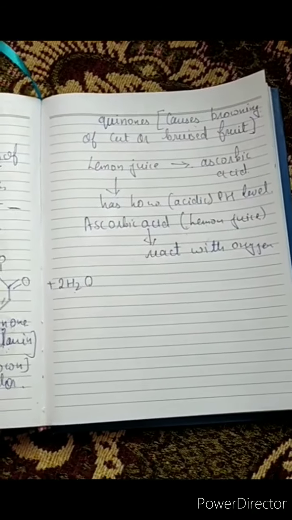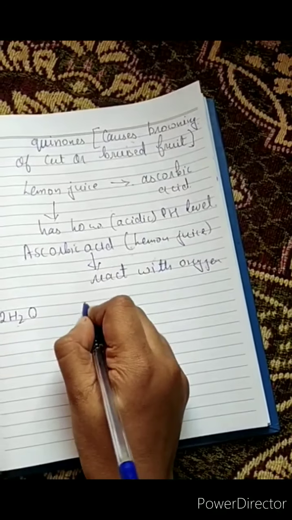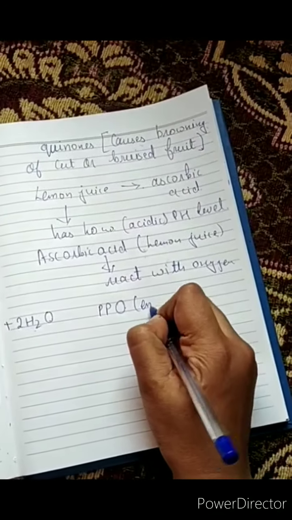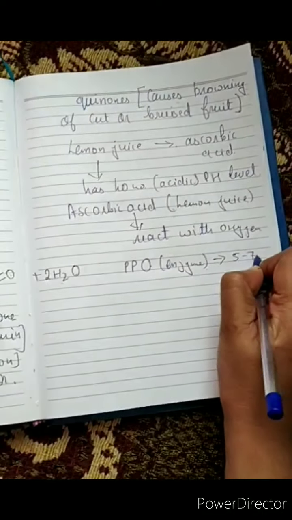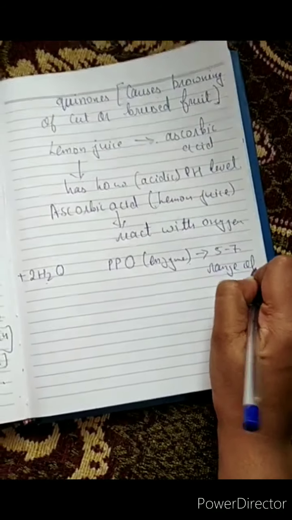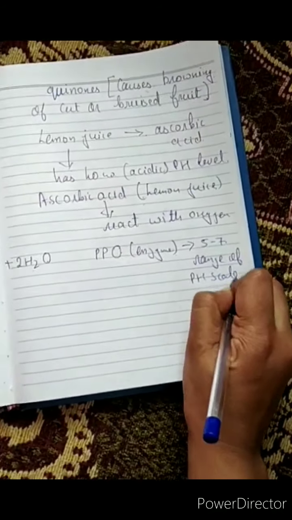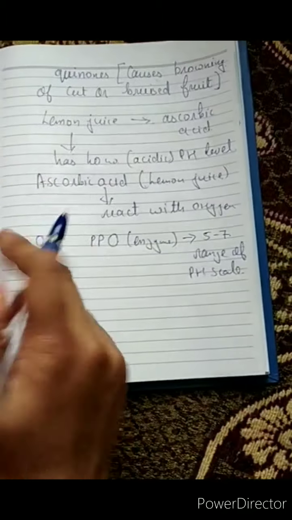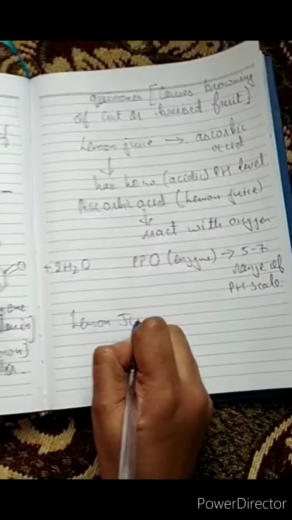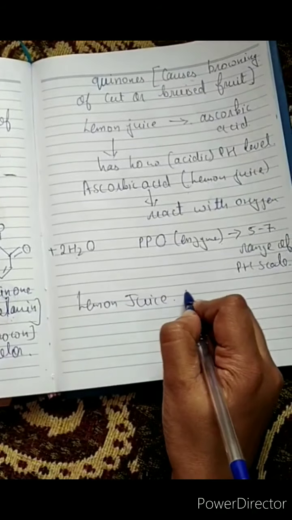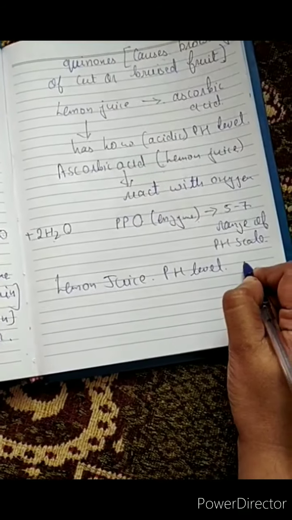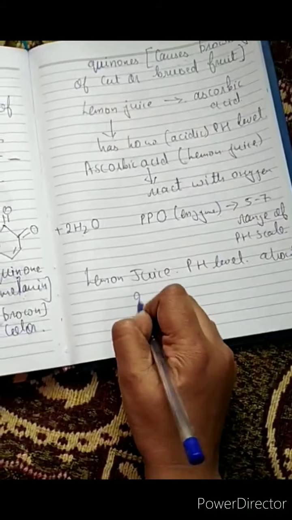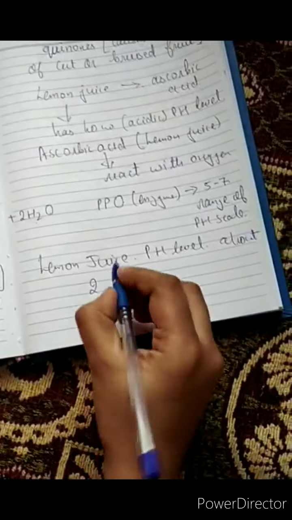That's because PPO, that enzyme, works best in the 5 to 7 range of the pH scale, and lemon juice has a pH of about 2, which keeps PPO inactive.